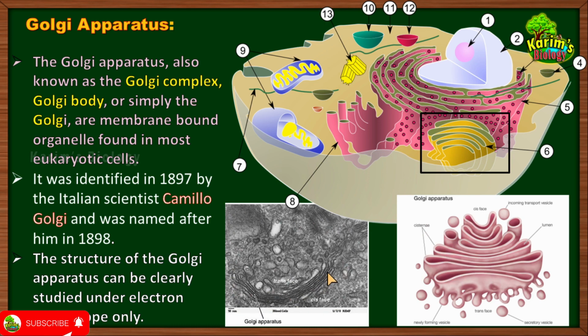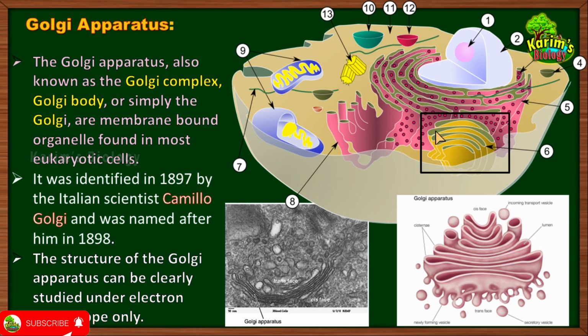So this is the Golgi apparatus and the structure of it we'll be discussing within a short while. And this is the diagrammatic representation of Golgi apparatus. Now remember the location of Golgi apparatus, children. This is nucleus. And I have told you in the last session that around nucleus there is another membrane bound tubular structure present, which is called endoplasmic reticulum. Two types, rough endoplasmic reticulum and smooth endoplasmic reticulum. Just beside endoplasmic reticulum you can observe this Golgi apparatus.